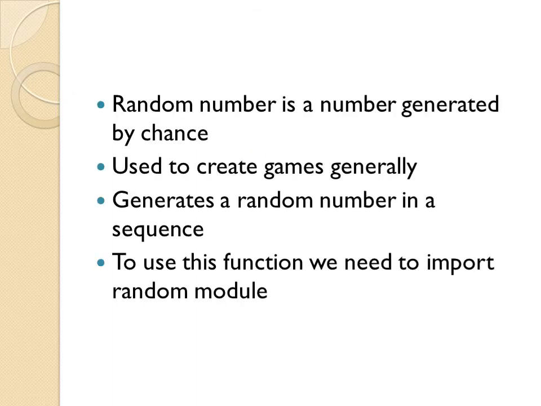Random basically is a random number, a number generated by chance. Sometimes you have seen when you play with dice, any number can come out from 1 to 6. The same concept is utilized in the random function. If in a program we need to generate a random number, a random name from a list, or a random number from a range, starting from 0 to last, we use the random function. These are generally used in creating games.